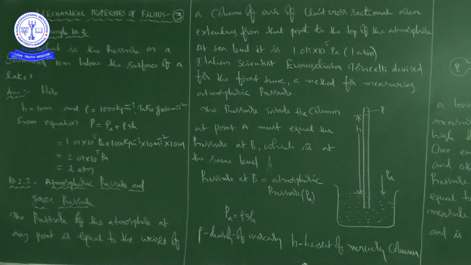In this problem, he is asking to find the pressure on a swimmer 10 meters below the surface of a lake. Just imagine where the person is. When he is on the surface of water, 1 meter below the surface, or 2 meters below the surface, the pressure will be different. Why? Because pressure difference depends upon the height of the water column, or you can say the height of the fluid column. Here it is water, but in some other cases we have to take different fluids, different liquids, and air also. That's why I am saying fluids.